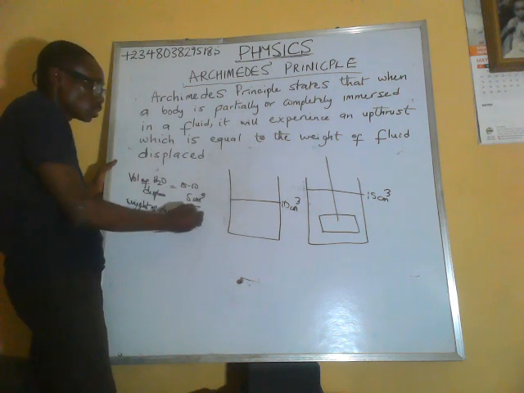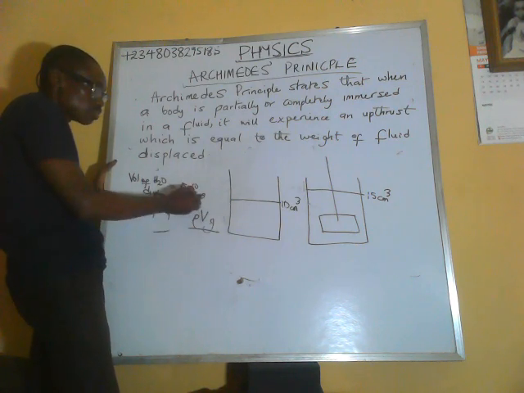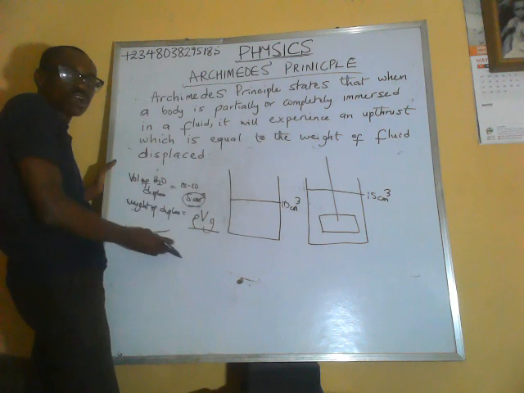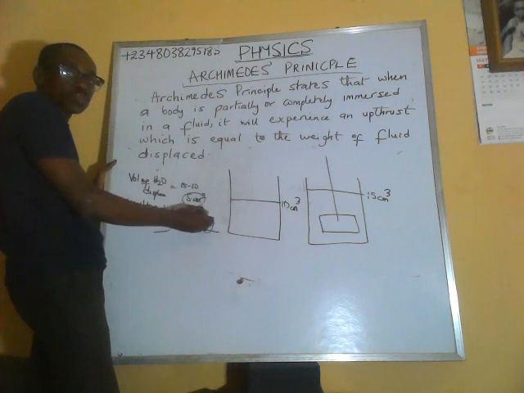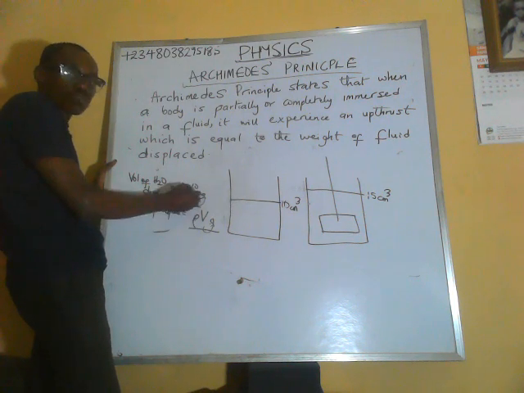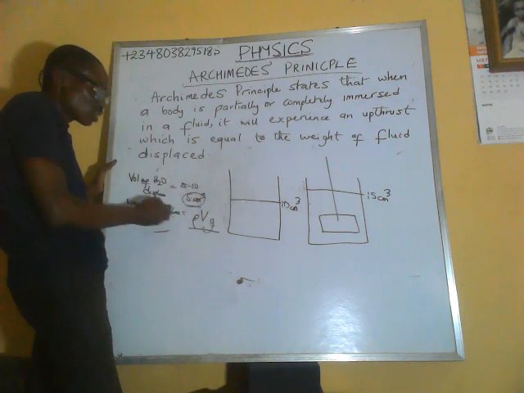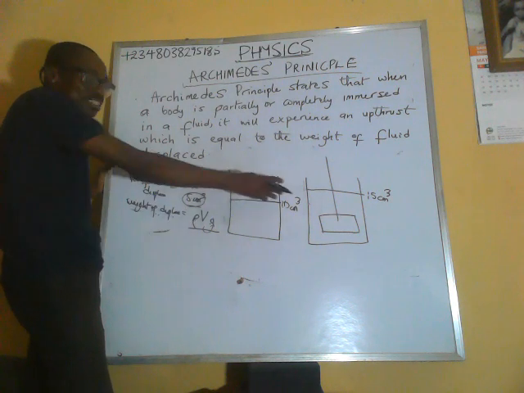if you use this formula, density times volume times acceleration due to gravity, you have the volume of water here, 5 cubic centimeters, then acceleration due to gravity is about 9.8 meters per second squared. Then the density of water is 1000 kilograms per cubic meter. You are going to convert this volume to cubic meters. Then with that you can get the weight of fluid that is displaced. When you calculate the weight of the fluid that is displaced, that gives you the upthrust acting on that block.